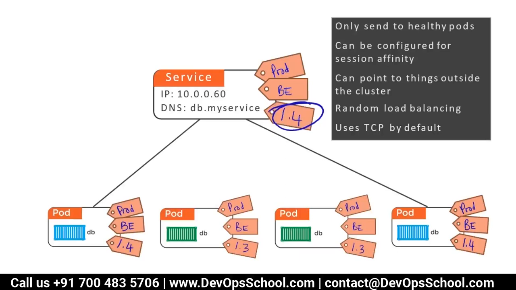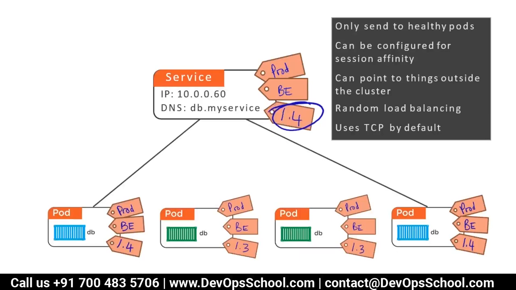Think about it. Here, I'm talking about load balancing the pods which are inside your cluster. You are talking about load balancing the IP addresses of the nodes. This service is not load balancing the IP addresses of the nodes. This service will load balance only the pod IP addresses.